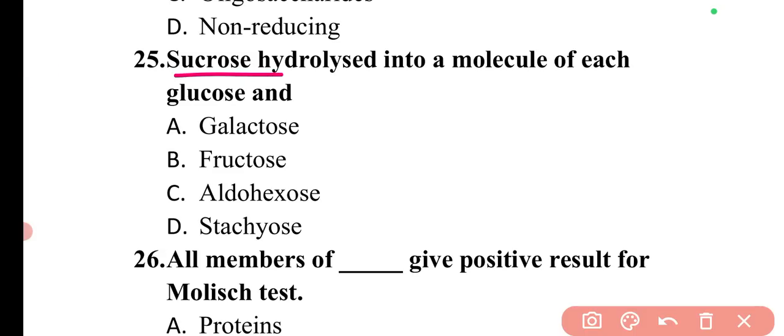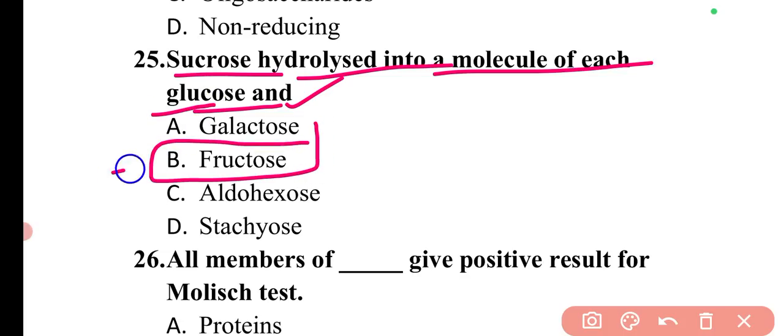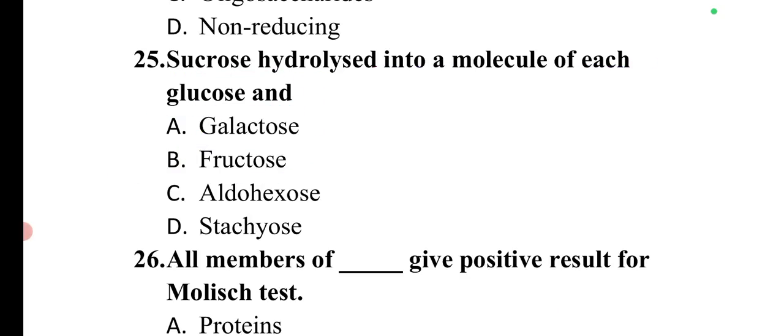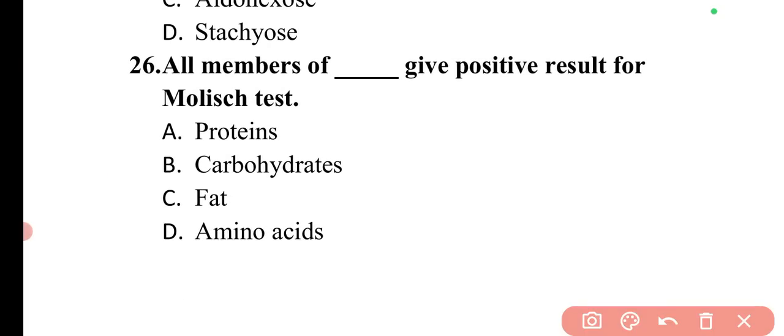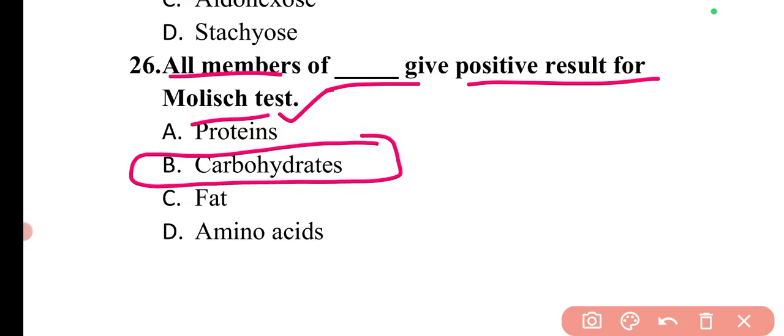Next question is, sucrose is hydrolyzed into a molecule of each glucose and dash. So the hydrolysis of sucrose will give glucose and fructose, one molecule of glucose and one molecule of fructose. So here option B is correct. Next question is, all members of dash give a positive result for Molisch test. The positive Molisch test is given by carbohydrates because it is a general test for carbohydrates. So option B is correct.